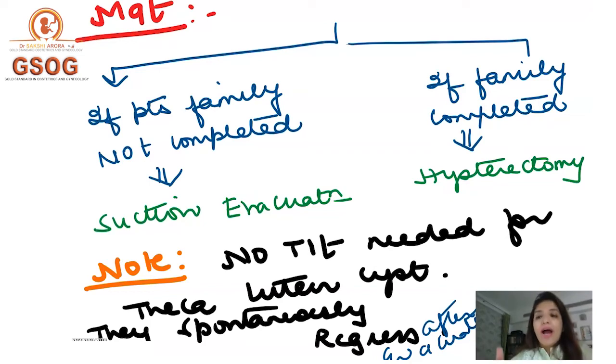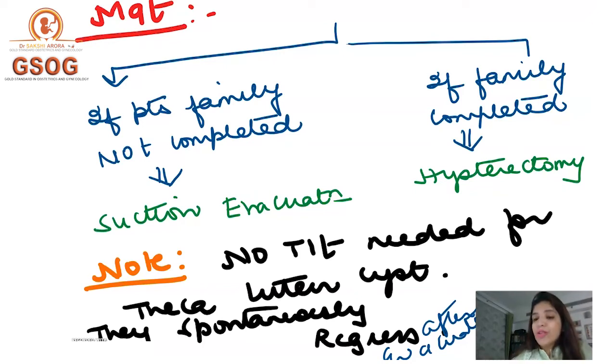Clear? Now, again, I am telling you this, that a molar pregnancy has malignant potential. A molar pregnancy can become malignant and it can change into gestational trophoblastic neoplasia. And because a molar pregnancy can change into gestational trophoblastic neoplasia, whether you are evacuating the molar pregnancy or doing hysterectomy, in both these cases, whatever you are doing, you will have to follow up the patient by using her beta HCG levels, right?